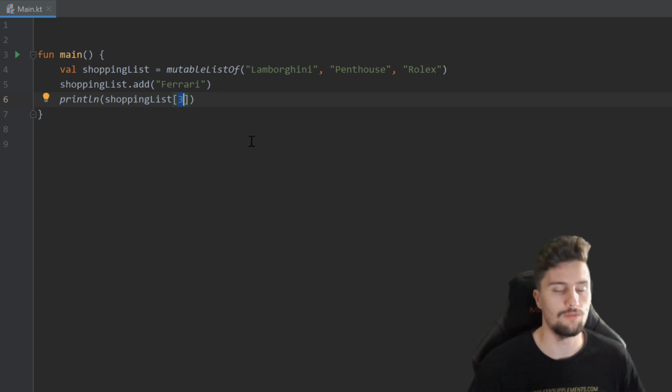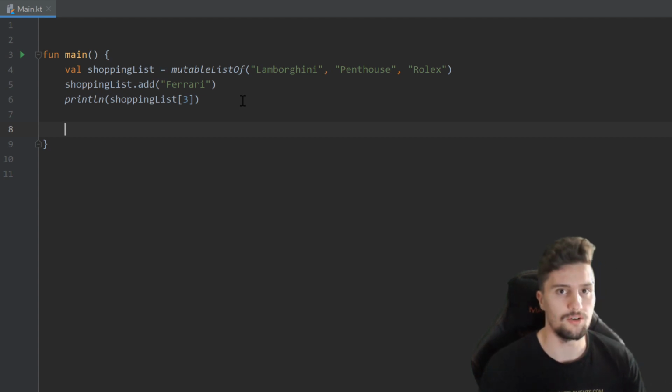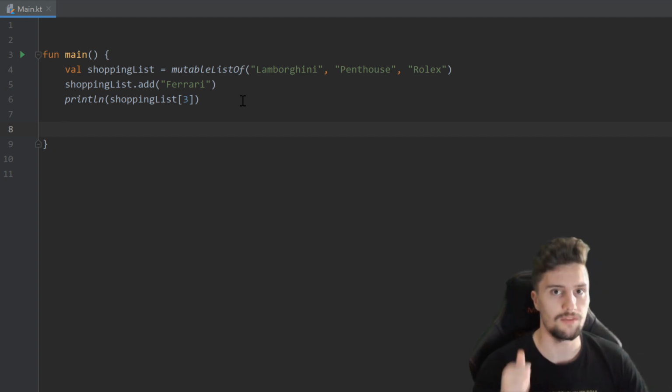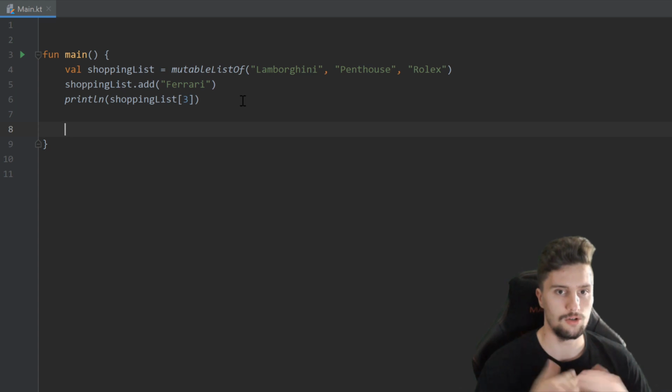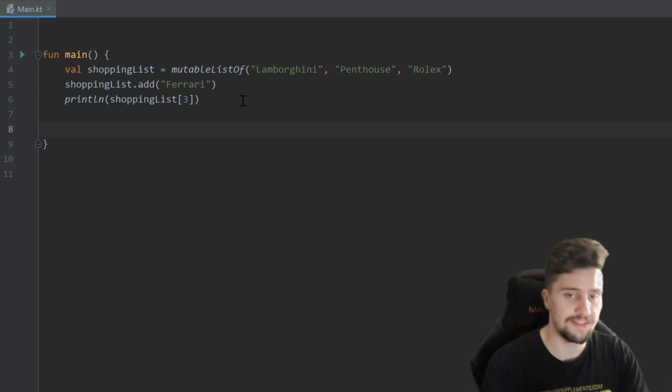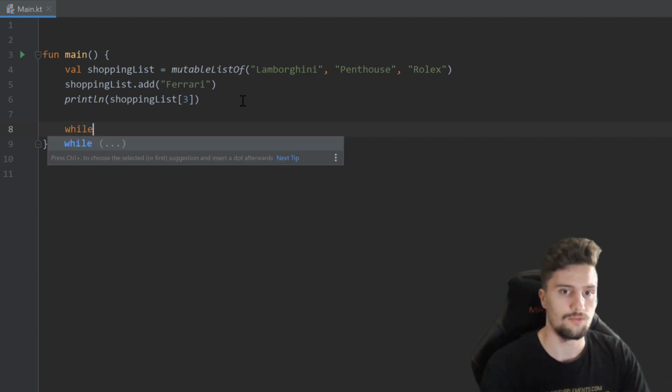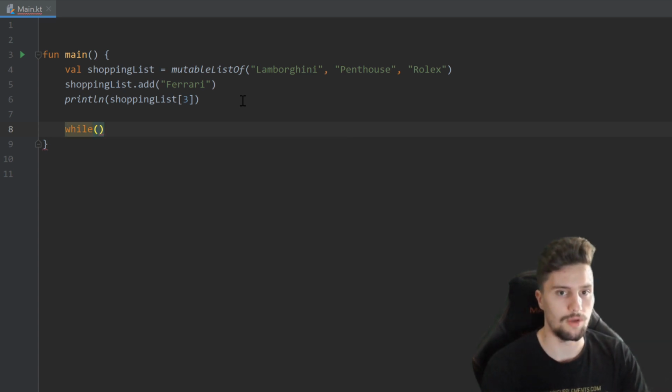But what if we actually wanted to print all of these items in our list one after another? And that's where loops come into play. There are two major types of loops, the while loop and the for loop in Kotlin. And loops will just execute a specific action several times in a row. So let's start with the while loop. Let's use a while loop to print out all these items. We do that by writing while parentheses, and in these parentheses we need to put a Boolean condition that must be true, or at least as long as this is true, the while loop will repeat a specific piece of code.